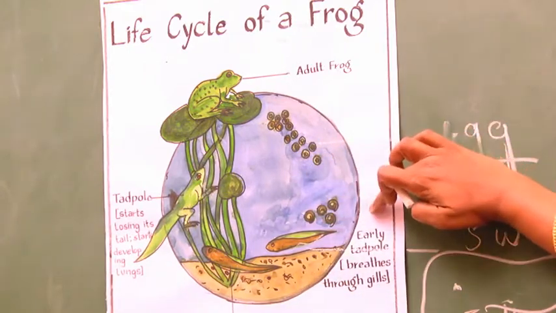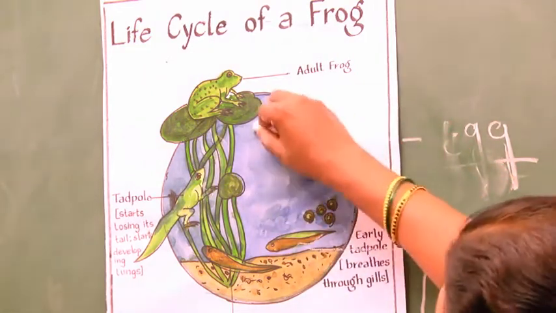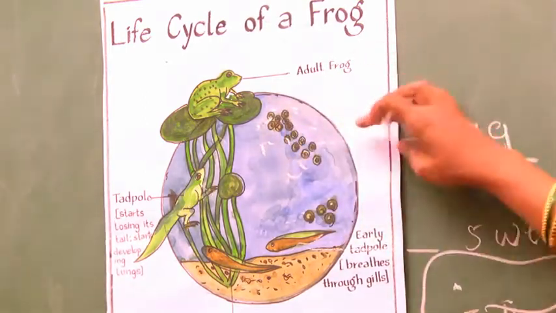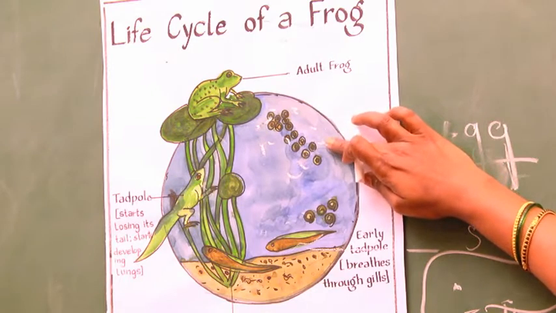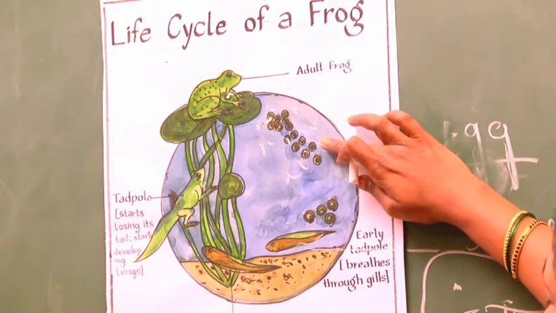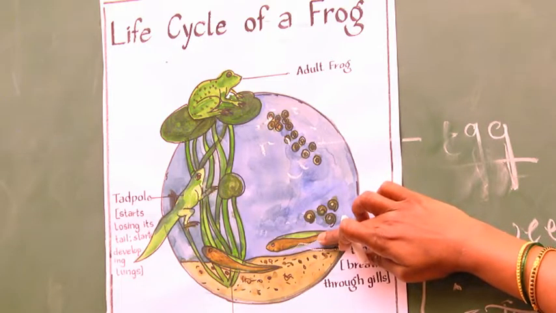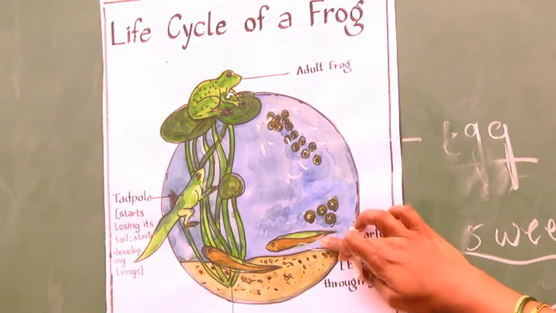Okay, so the eggs are surrounded by a jelly-like substance. All the eggs will be enclosed in a jelly-like sticky liquid. Then the eggs develop into tiny young ones, called tadpoles. The tadpole hatches out of the egg.